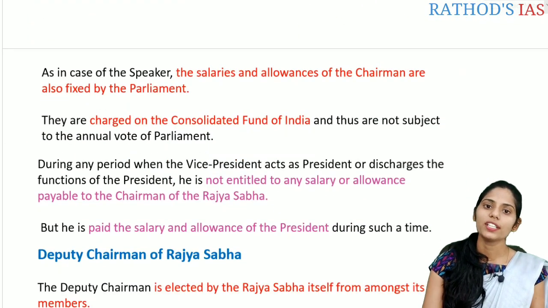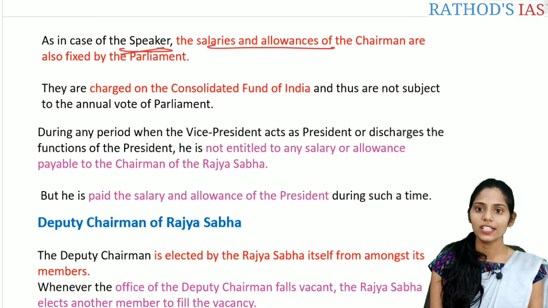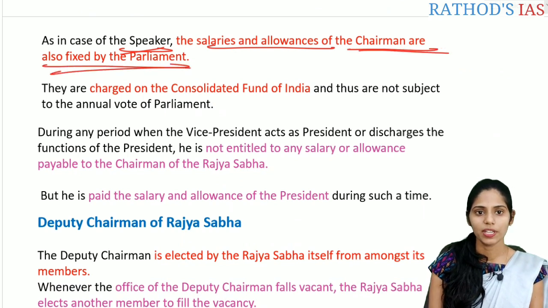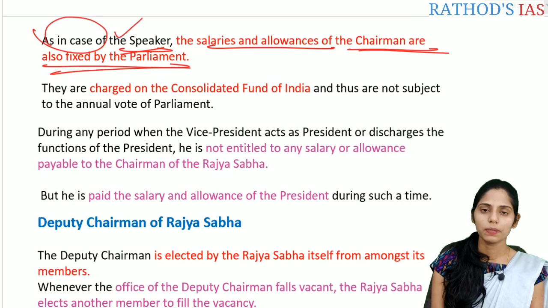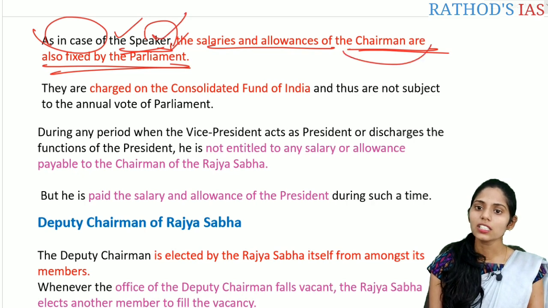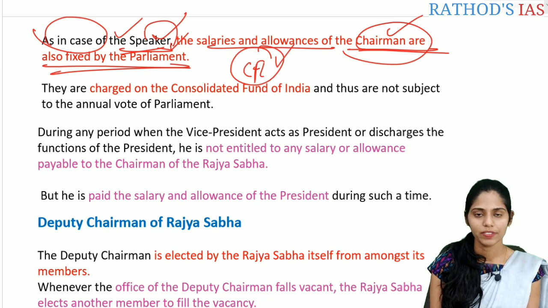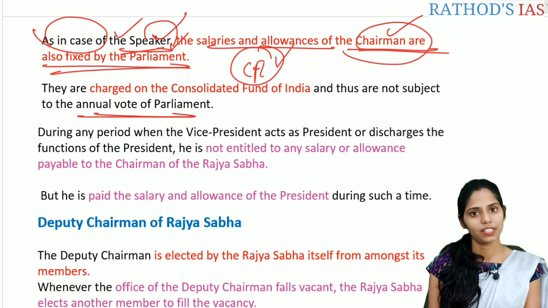And the next important point here is that, as in the case of the speaker, the salaries and allowances of the chairman are fixed by the parliament. That means, as in the case of the speaker, whose salary comes under charged expenditure, the chairman also comes under fixed charged expenditure, charged on the Consolidated Fund of India, CFI. And it is not subject to the annual vote of the parliament as well.